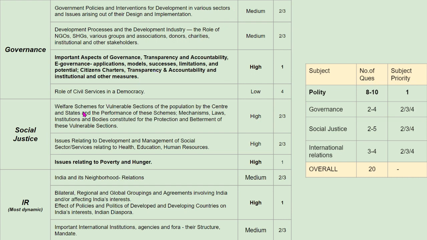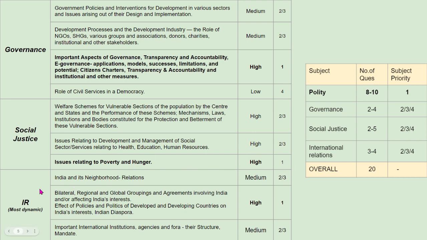Now coming to social justice, again, since there are 3 broad syllabus lines and questions are 2 to 5, the chances of questions being sprinkled across all is very much evident. So every syllabus line becomes important in that context. That is why all the three have to be prepared with equal weightage. Coming specifically to poverty and hunger, this poverty topic is directly in common with the GS paper 1 topic. So preparing this topic better can yield good results in both paper 1 and paper 2. That is why priority 1 has been given to this topic.